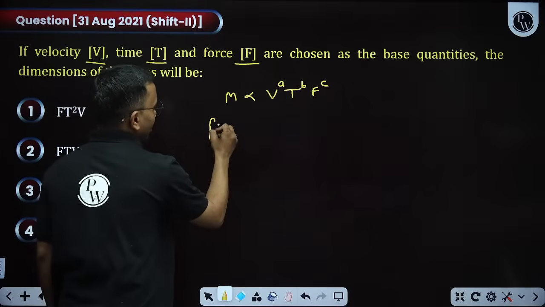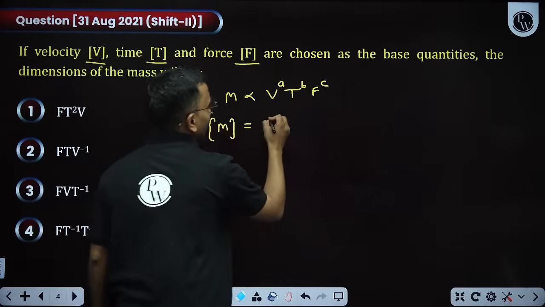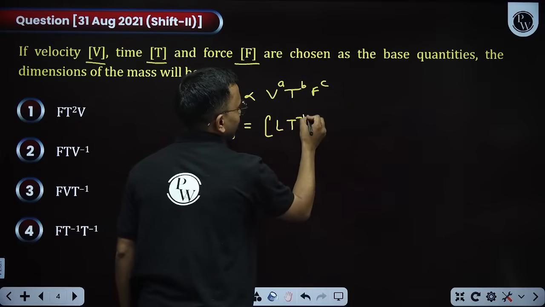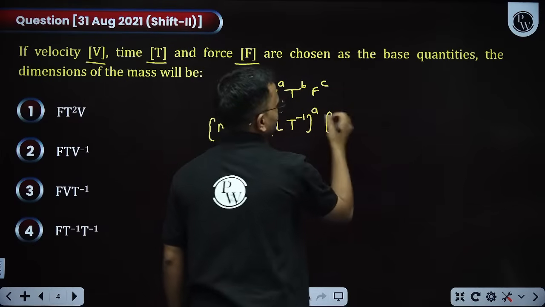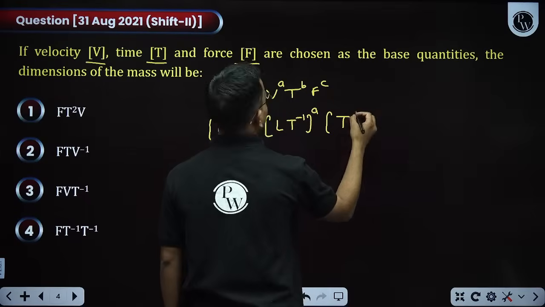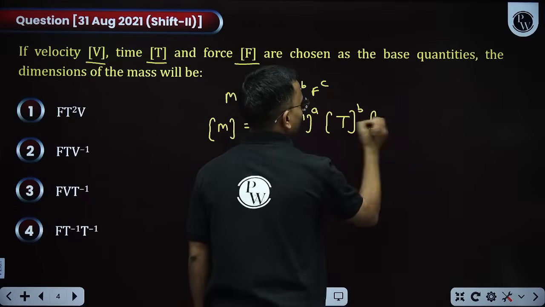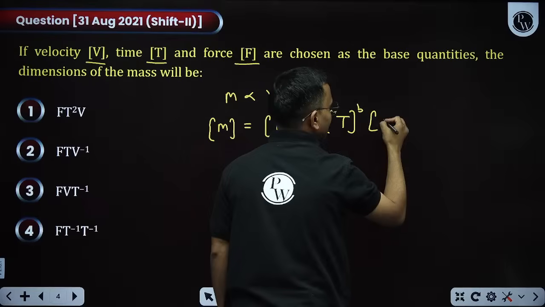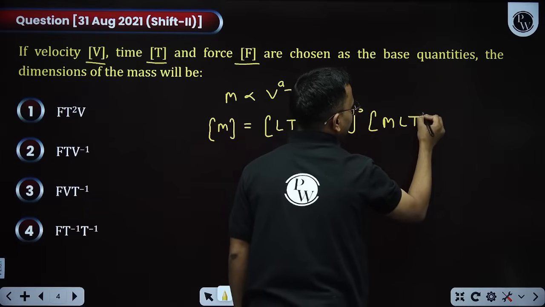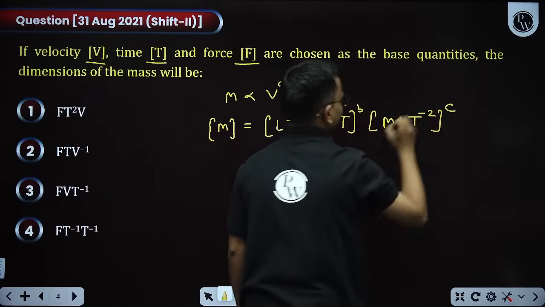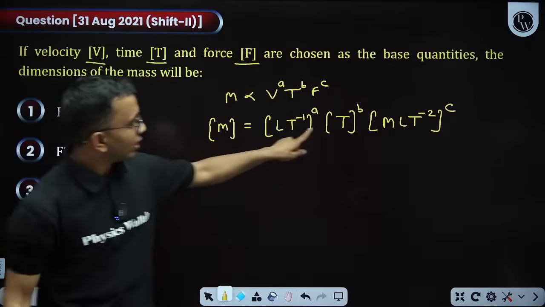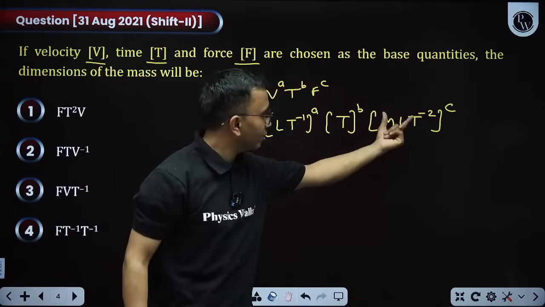Here the dimension is M only. Velocity is meter per second to the power A, time is T only to the power B, force is kg meter per second square, M L T to the power minus 2, to the power C. Here M to the power is 1, here also M to the power has to be 1, it means C is equal to 1.